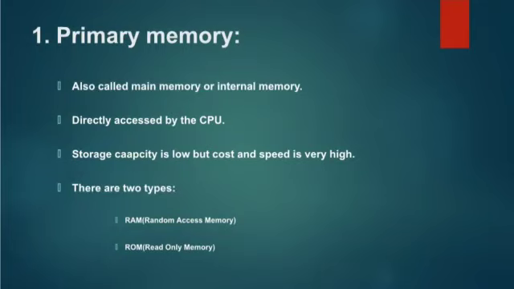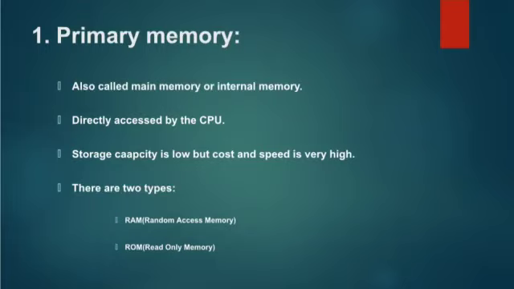Those are random access memory, that is RAM memory, and read only memory, that is ROM. The RAM memory is also known as volatile memory, and ROM memory is also known as non-volatile memory. So these can also be classified into other categories. First of all, we go through RAM memory.